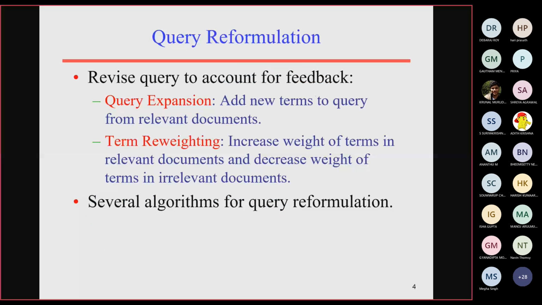Now we are going for query reformulation. We have given an initial query, and based upon the Rocchio algorithm you have come up with a modified query. Now, what are the other ways to reformulate your initial query? We have a solution like query expansion.